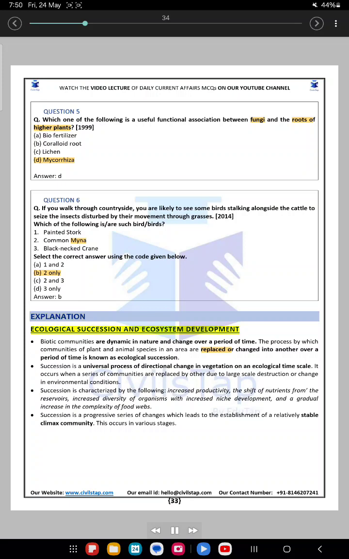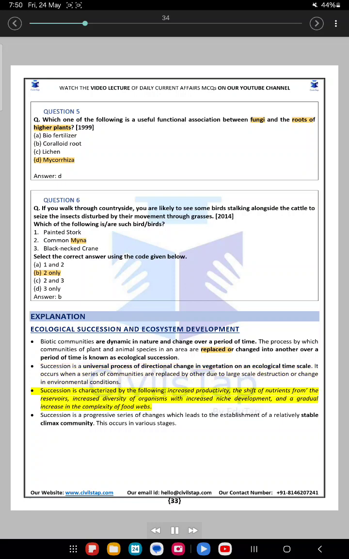Explanation. Ecological succession and ecosystem development. Biotic communities are dynamic in nature and change over a period of time. The process by which communities of plant and animal species in an area are replaced or changed into another over a period of time is known as ecological succession. Succession is a universal process of directional change in vegetation on an ecological timescale. It occurs when a series of communities are replaced by other due to large-scale destruction or change in environmental conditions.